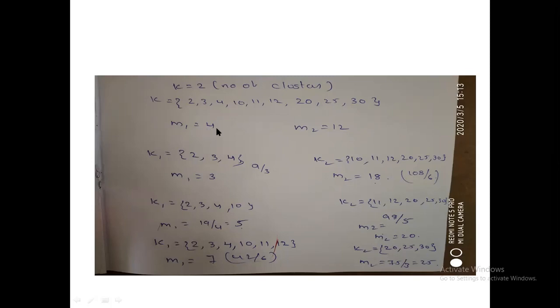Here I have taken the random mean as 4 and 12.